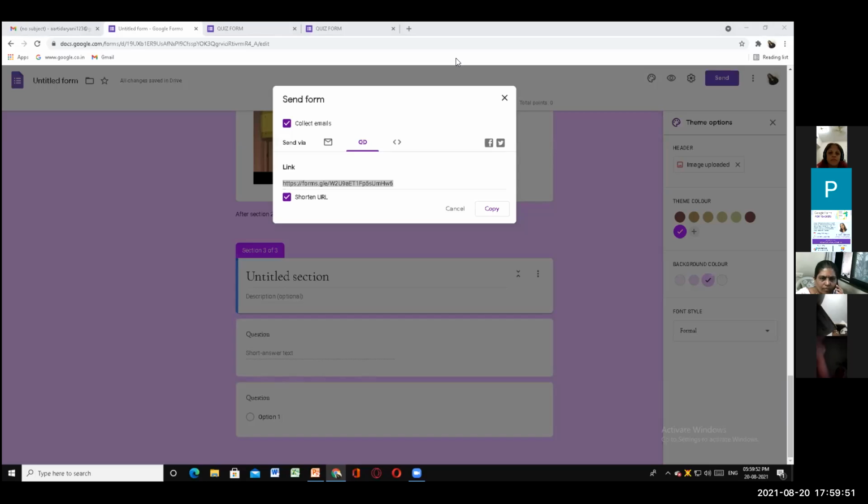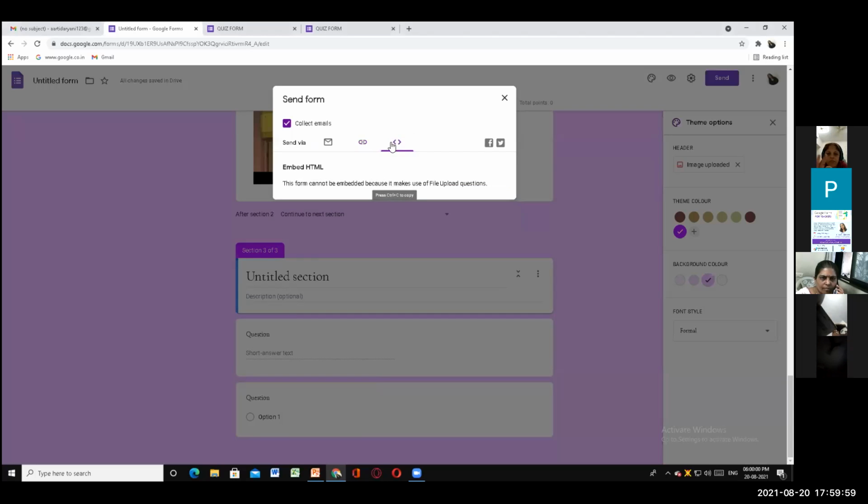It will get pasted. Don't go for this. This is not valid. This is not actually of much use. Then you can also share it via Facebook, via Twitter.